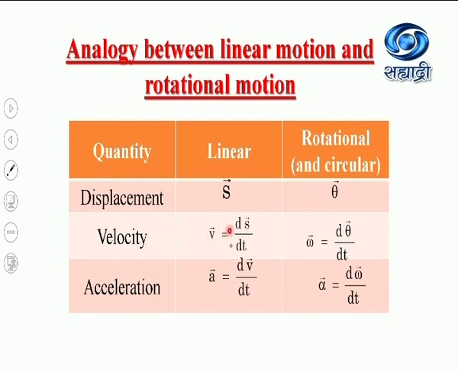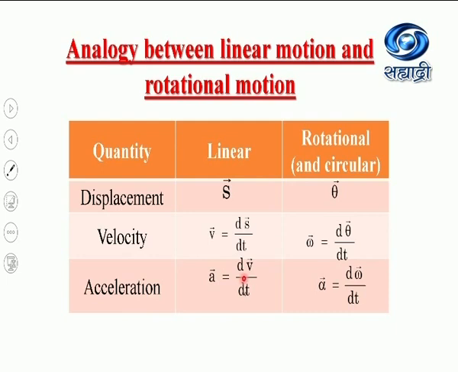Linear velocity is given by the equation v equal to ds by dt, which is the rate of change of linear displacement. Similarly, angular velocity omega is given by the equation d theta by dt, which is the rate of change of angular displacement.